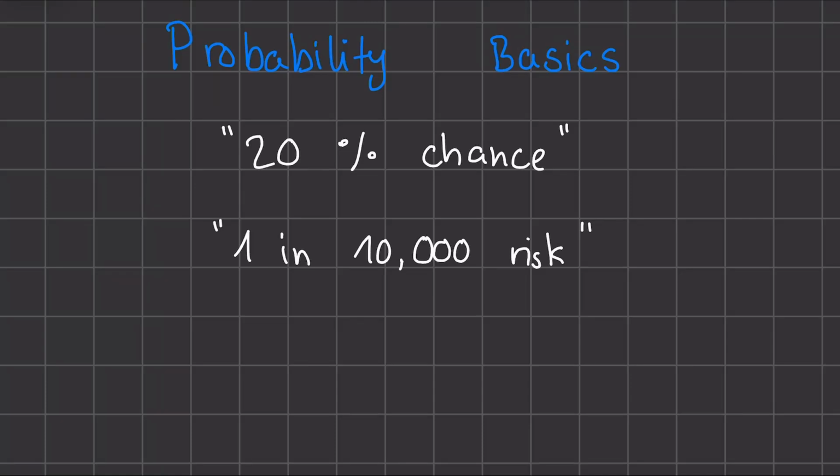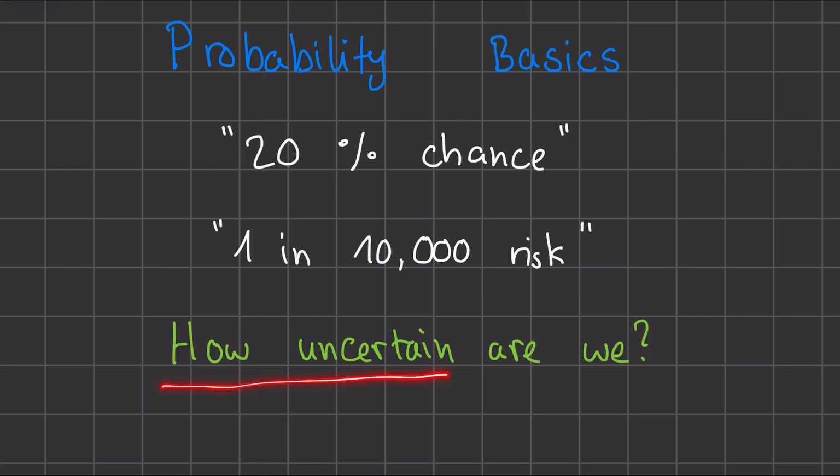We hear about probabilities every day. 20% chance of rain, the odds on a lottery, risk of a side effect. And behind those numbers is a simple question. How uncertain are we? Probability is a mathematical way to make predictions in an uncertain world, from weather forecasts to reinforcement learning in AI. So let's build this theory from the ground up.